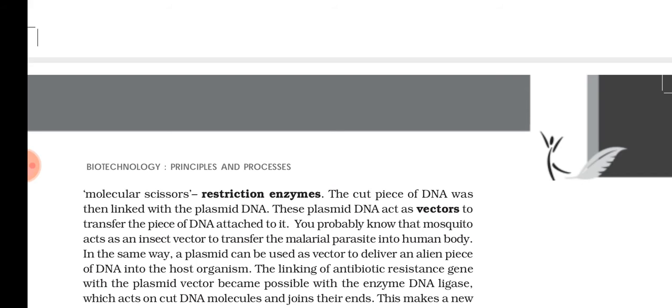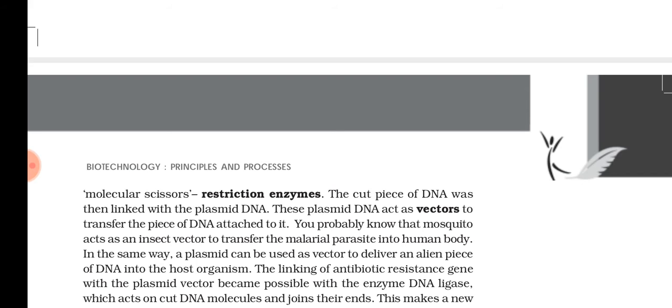How will you join the genes? If you simply leave them there, they will not get joined. You have to add some enzymes. Have you studied ligases? We have studied that ligases are the enzymes which help in the joining of DNA molecules or nucleotide sequences. We studied Okazaki fragments during the replication process, and they are joined by ligases, isn't it? So ligases are the enzymes which help in the joining of nucleotides.